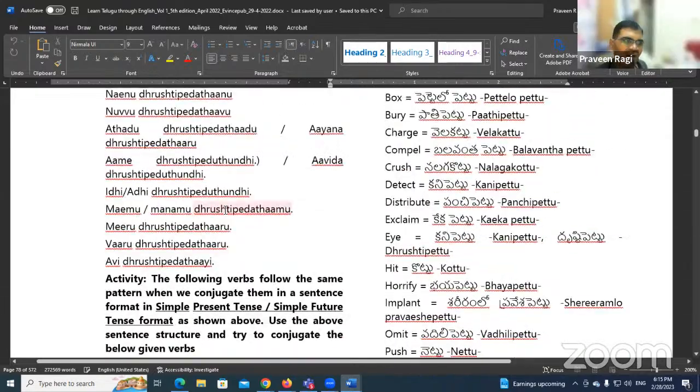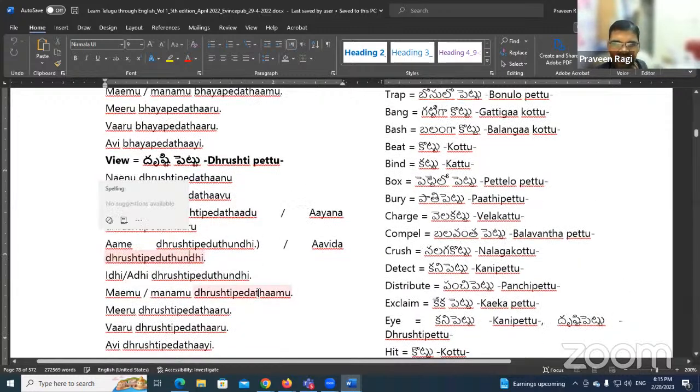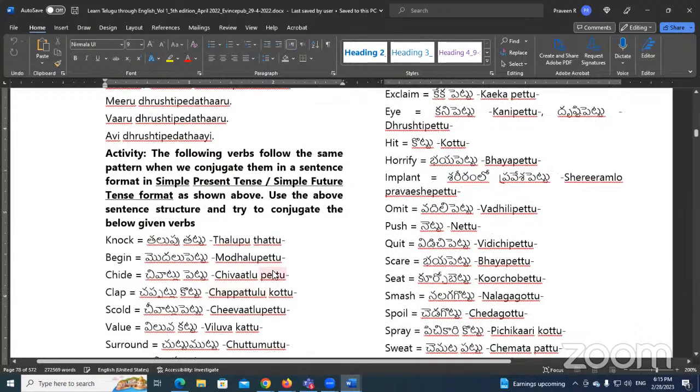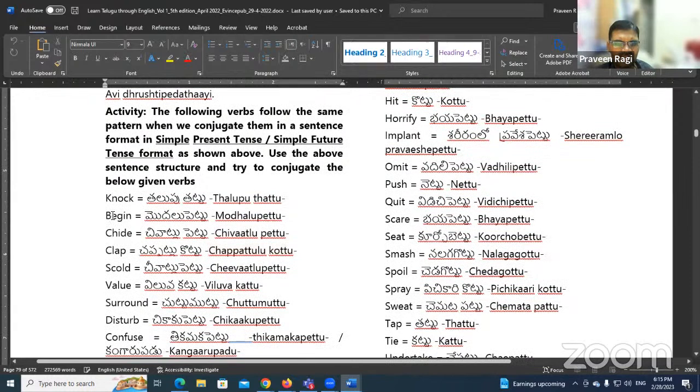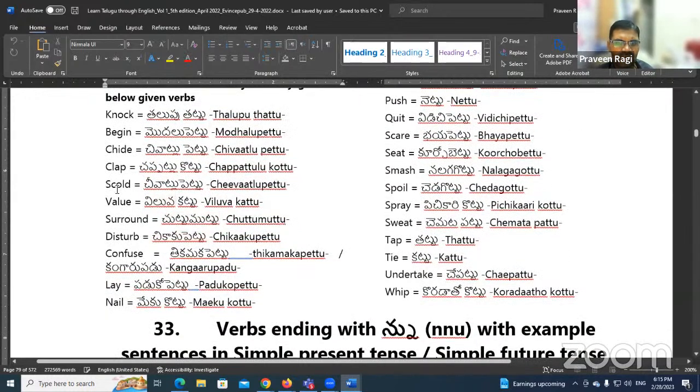Okay, up to here our previous class students made the positive sentences. If you make the negative sentences, you can send me and I will include them in this book. For your practice, including the positive sentences, you need to make sentences using these verbs. That is also a kind of homework. The previous students did not make all of these because there are so many. Some they submitted. For example, begin is already there. Scold, చివాట్లు పెట్టు. You can make it in four forms, like చప్పట్లు కొడతాను, చప్పట్లు కొట్టను, చప్పట్లు కొడతానా, చప్పట్లు కొట్టనా. Four forms you have to make.